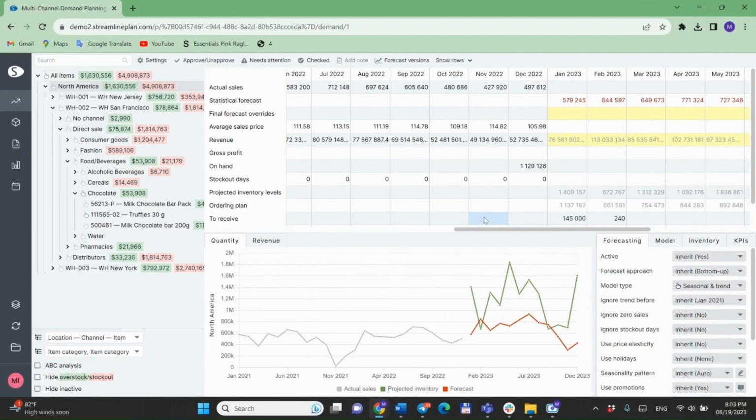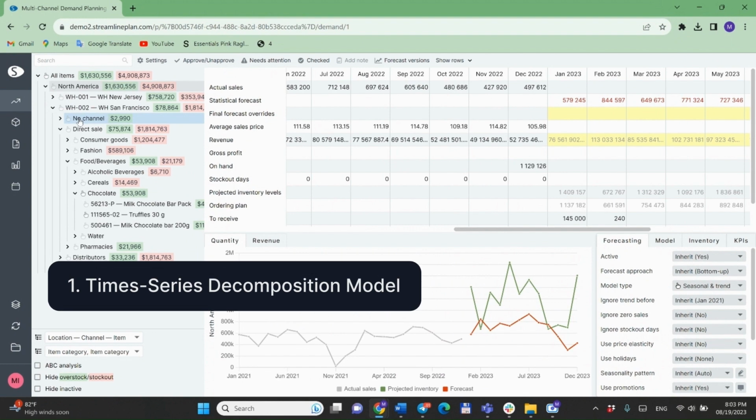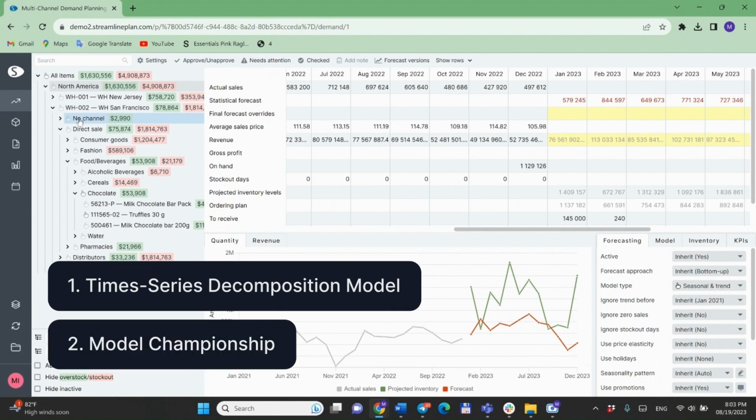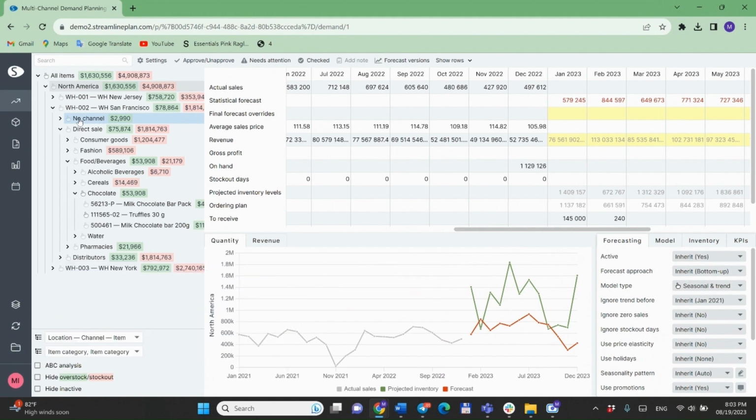When we compare Streamline to other tools, there are two main ways to guess sales. One way looks closely at the sales data, called the time series decomposition model. The other way just tries to find the best way to guess, called the model championship. Unfortunately, the second way sometimes misses important things in the sales data. The smart tools, like Streamline, use the first way because it's smarter and better. But some old style tools still use the second way and can make mistakes.